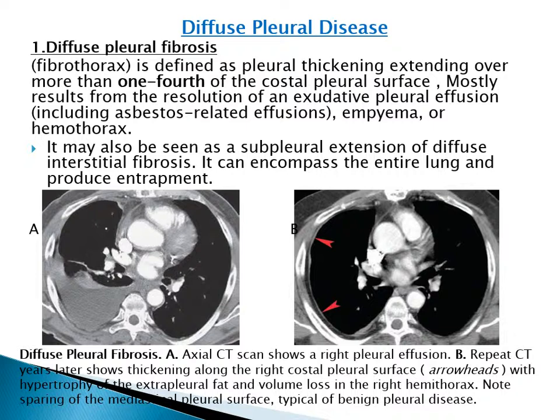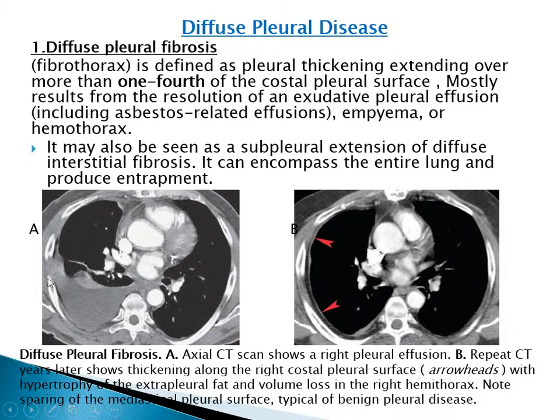Regarding diffuse pleural disease, first we have diffuse pleural fibrosis, or what's called fibrothorax. It is defined as pleural thickening extending over more than a quarter of the costal pleural surface. It mostly results from the resolution of exudative pleural effusion, including asbestos-related effusions, empyema, or hemothorax. It may also be seen as subpleural extension of diffuse interstitial fibrosis. It can encompass the entire lung and produce entrapment.